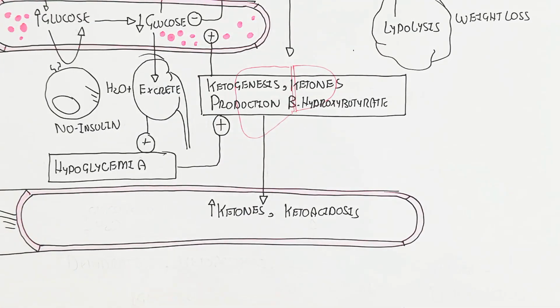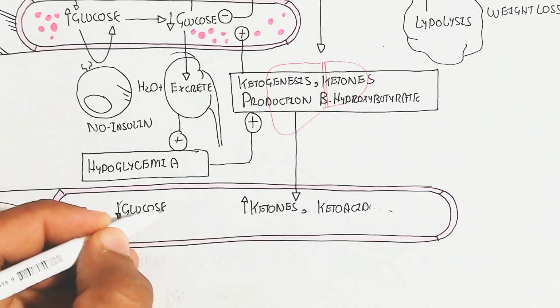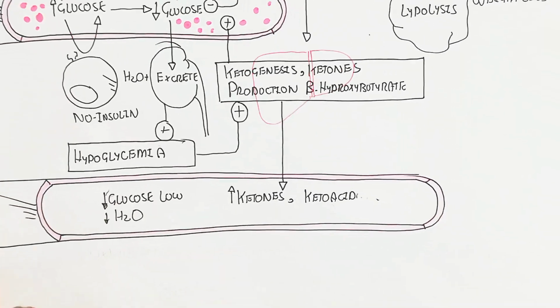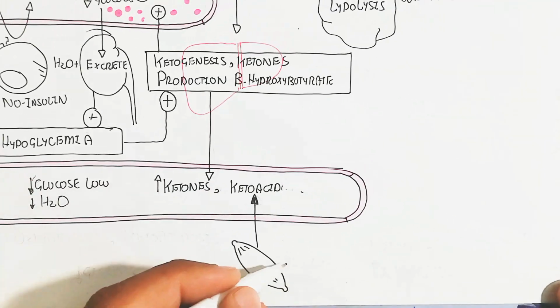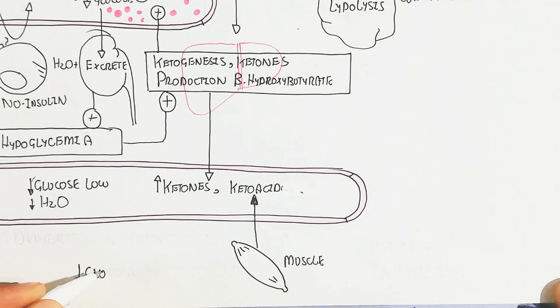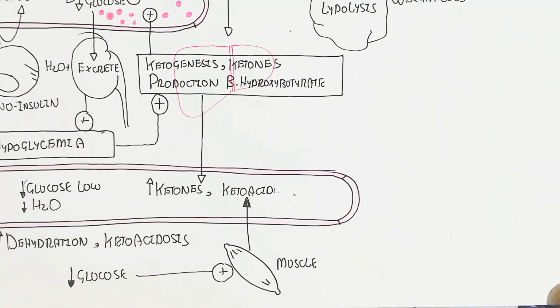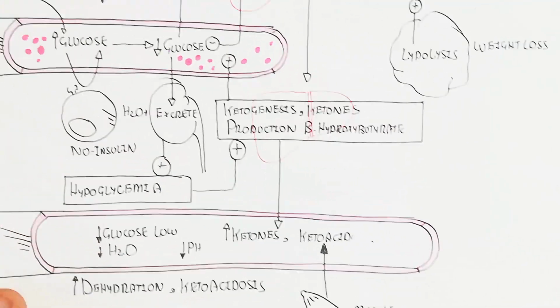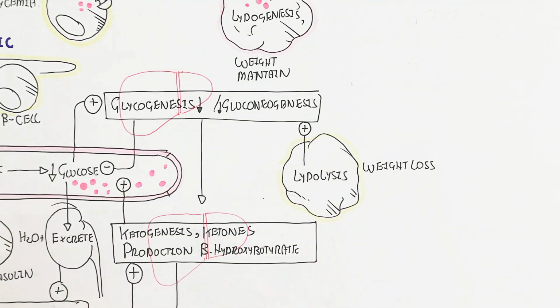Hypoglycemia will trigger ketogenesis, ketone production, and the ketones will enter the blood circulatory system. A lot of ketones are produced because the glucose level is not normal. Glucose level is low and dehydration will occur, and in this way the ketones will be produced more and more as a positive feedback, and the loss of ketones through the urinary system will be more.